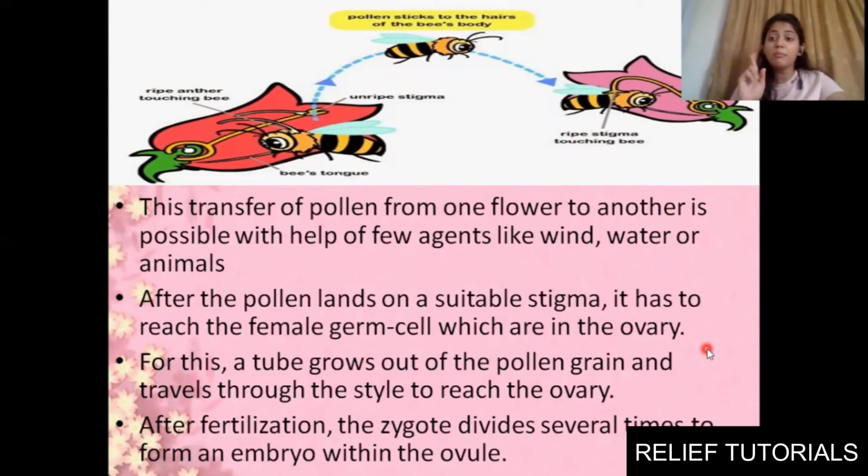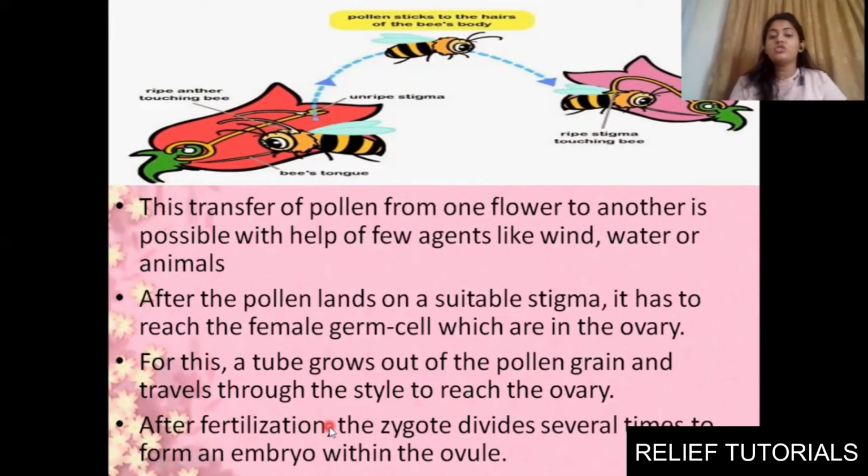We need to fuse the male and female gamete, and you know that the male gamete is present in pollen, the female gamete is present in the ovary. So it needs to go there and fuse itself. Clear? For this, a tube grows out of the pollen grain and travels through the style to reach the ovary.